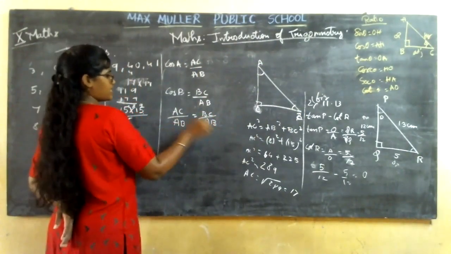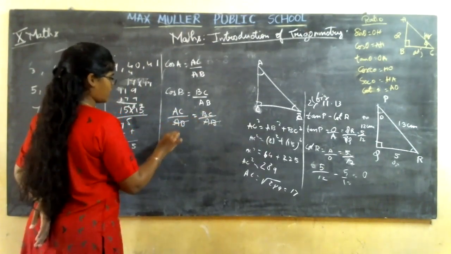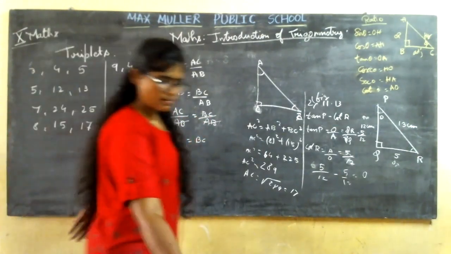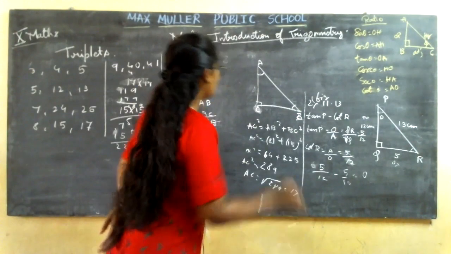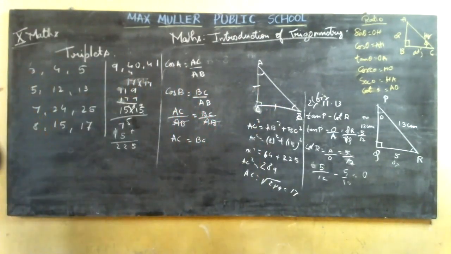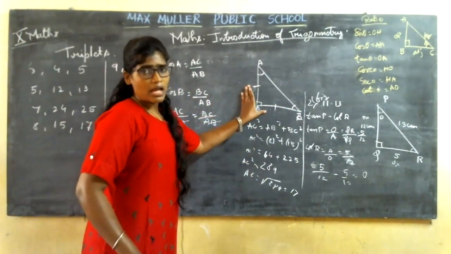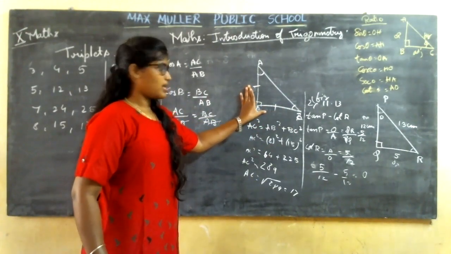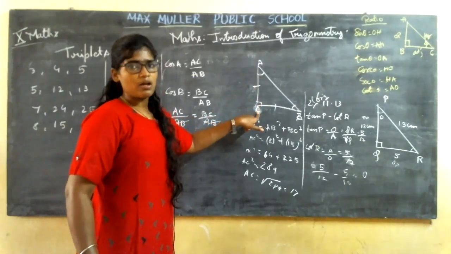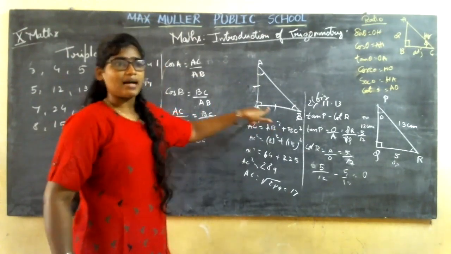So denominators are the same. If you cross multiply, it comes here, it goes here. Then also you can cancel. So let me cancel it here itself. So you can say AC is equal to BC. Correct? Where is your AC? This is AC and this is BC. So can I say, in an isosceles triangle, the two sides are equal? If you have a triangle where two sides are equal, can I say it is an isosceles triangle? And you have a right angle also here.